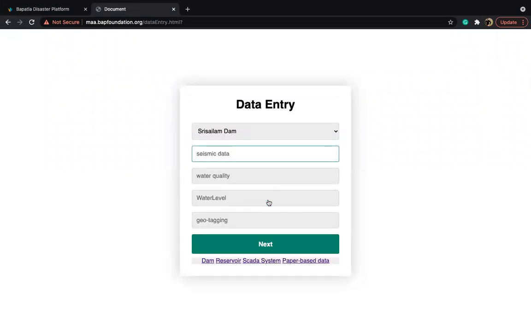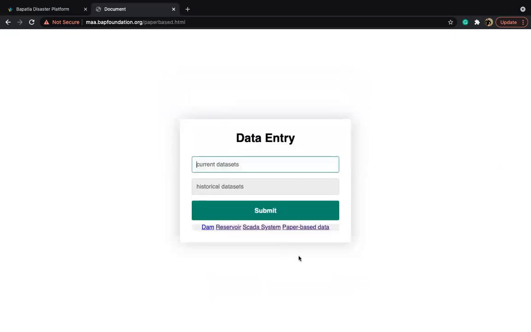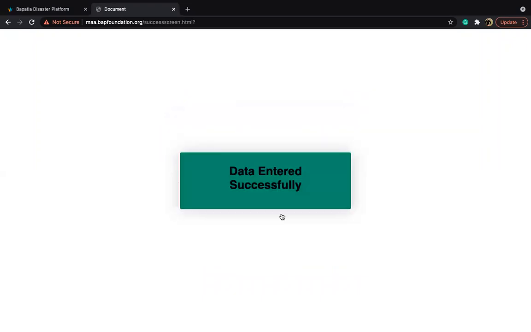So we have identified a few data sources to manage the floods. As you can see on this page, we have a dam telemetry site, a reservoir telemetry site, SCADA system, paper-based. Additionally, we also collect data from satellite telemetry. So we already know there is a lot of real-time data being generated by the SCADA systems and satellite. So our idea is to collect the real-time data from the SCADA systems and from this satellite telemetry data, and securely store it in our big data lake that is created by us.